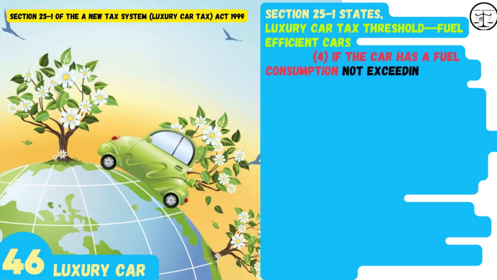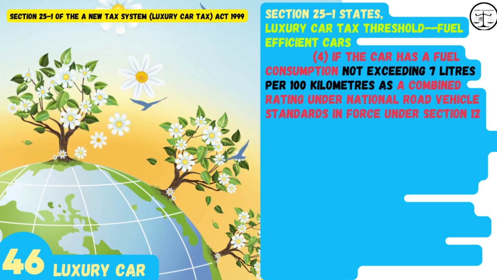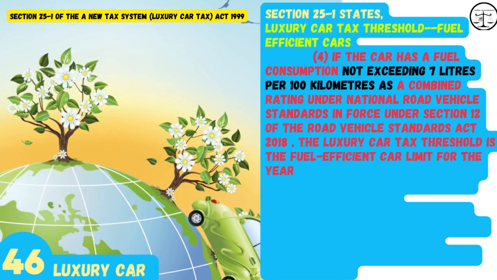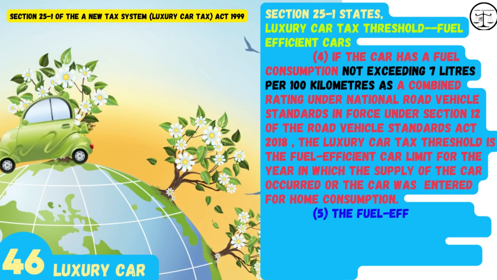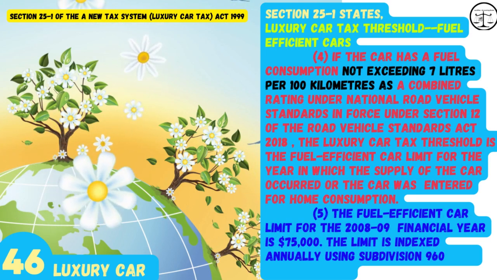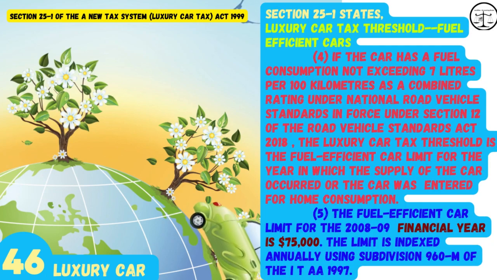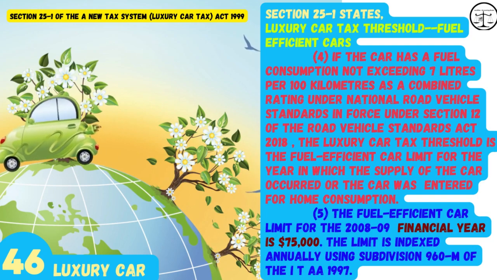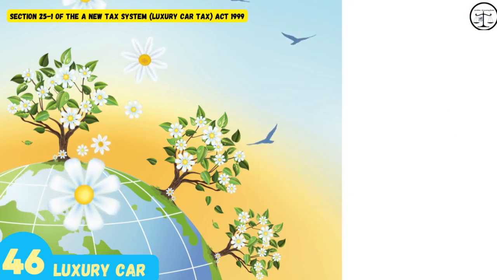4. If the car has a fuel consumption not exceeding 7 liters per 100 kilometers as a combined rating under the National Road Vehicle Standards in force under Section 12 of the Road Vehicle Standards Act 2018, the luxury car tax threshold is the fuel-efficient car limit for the year in which the supply of the car occurred or the car was entered for home consumption. 5. The fuel-efficient car limit for the 2008-2009 financial year is $75,000. The limit is indexed annually using Subdivision 960-M of the ITAA 1997.